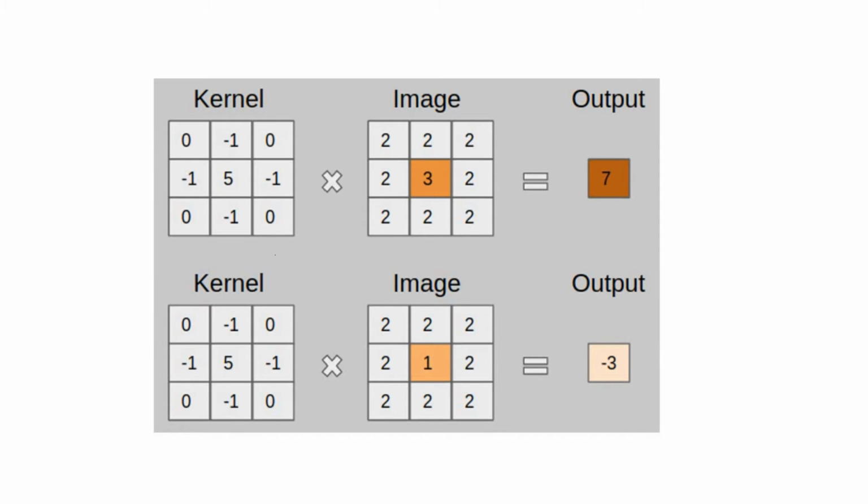Next to that, again we can understand the kernel operation here in depth. If the image is multiplied with the kernel, the output will be 7. Suppose 0, -1, 0, -1, 5, -1, 0, -1, 0 is the kernel filter applied on the 2 2 2, 2 3 2, 2 2 2 matrix. Finally, it gives 7 as the output. Another aspect to consider is that convolutional kernel functions are responsible to reduce the data size.